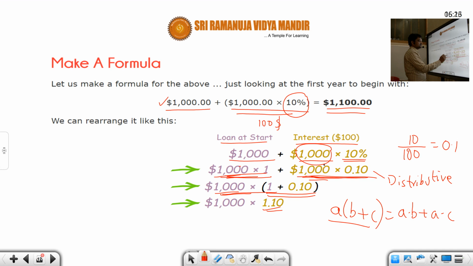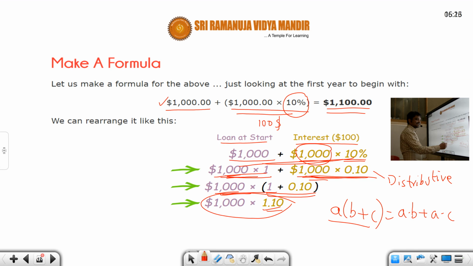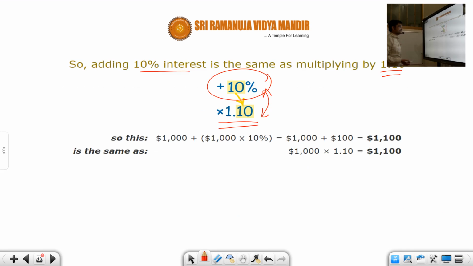Now, adding 10% interest is the same as multiplying by how much? 1.10, students. See, look at this. Adding 10% interest, if you have simplified, is the same as multiplying by 1.10. That is so simple, simply multiplying by 1.10 would give you the same thing. So adding 10% is nothing but multiplying by 1.10. You need to understand this difference, I mean the correlation between these two.